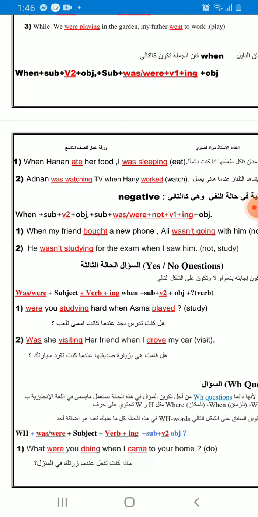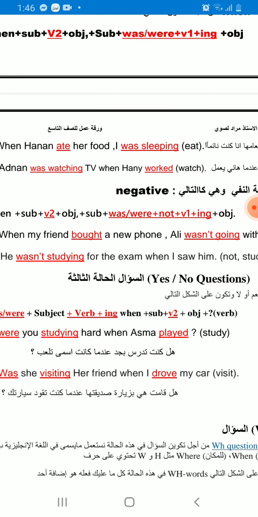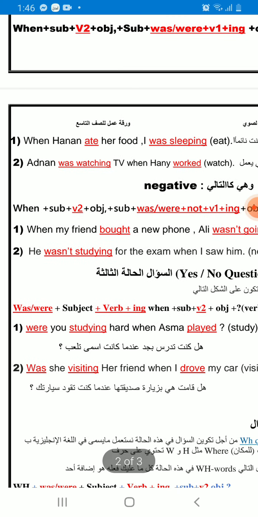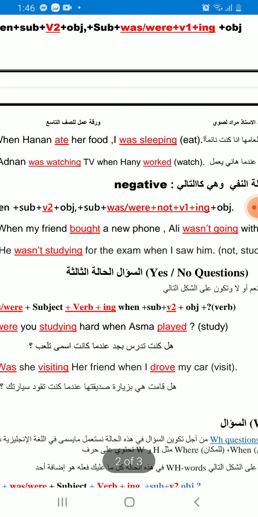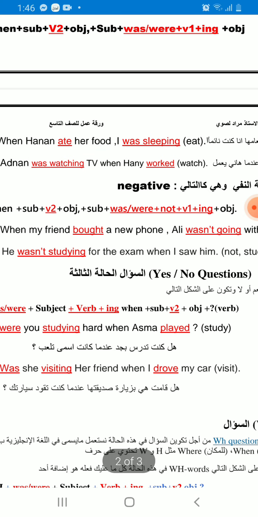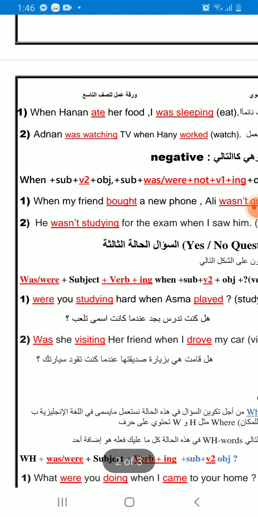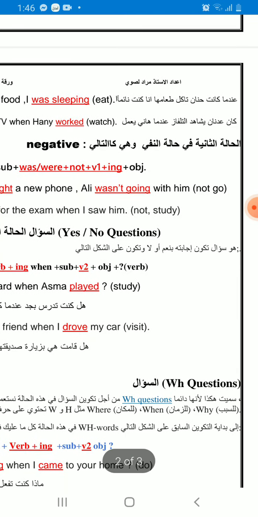Okay, what about the negative case? In the negative case, we will put not. For example: when subject verb 2 object, subject was or were not, verb 1 ing, object. Okay. For example, here we have an example: when my friend bought a new phone. Okay, when my friend bought, verb 2 of buy, a new phone, Ali wasn't going with him.